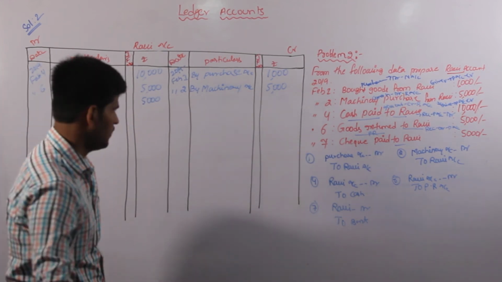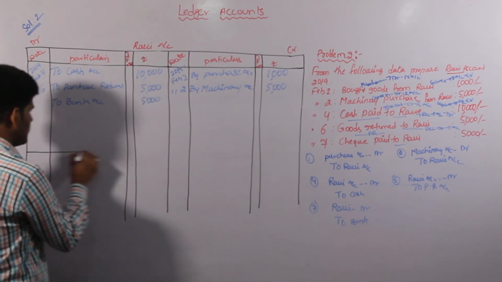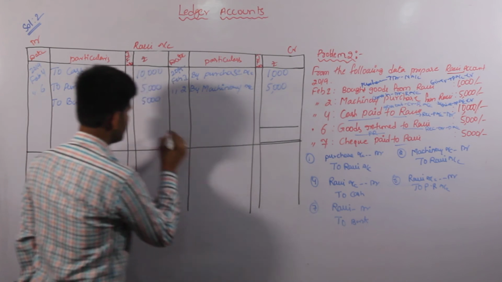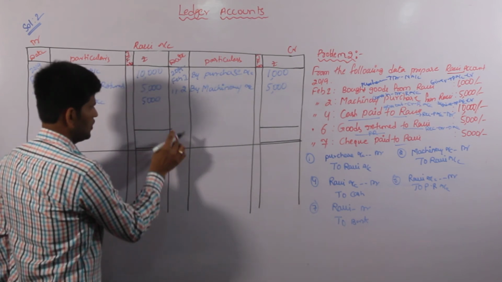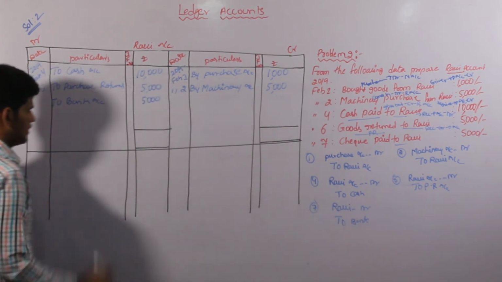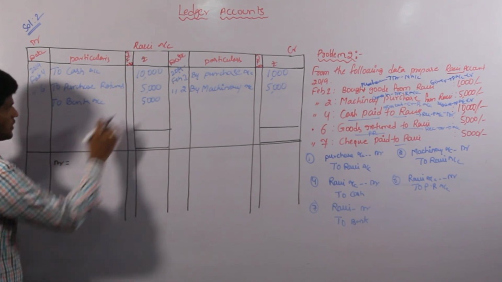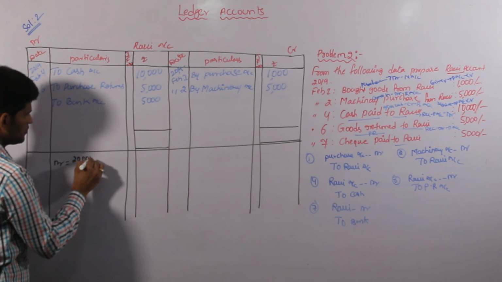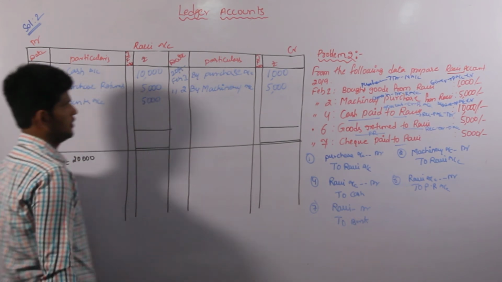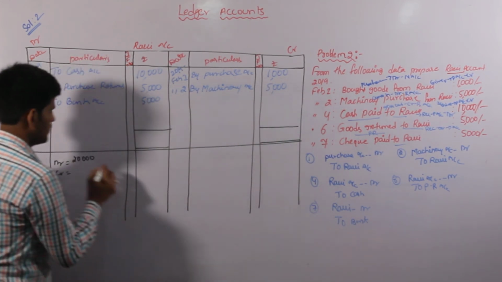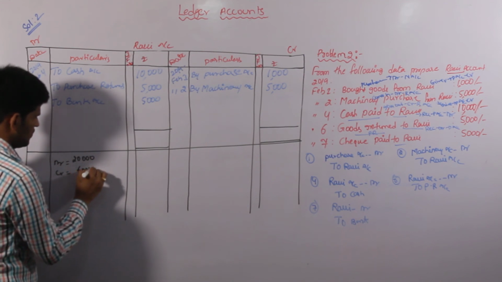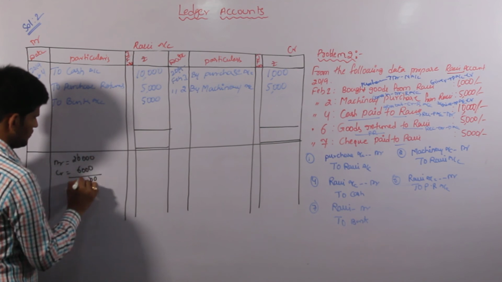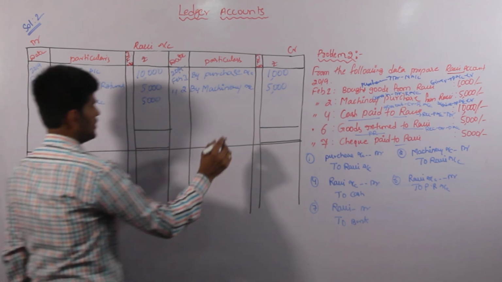Now we have to finalize the values. Underline the total proforma. Keep two parallel lines under the total columns. Two sides must be equal. Debit values 10,000 plus 5,000 plus 5,000 is 20,000. Credit values 1,000 plus 5,000 is 6,000.